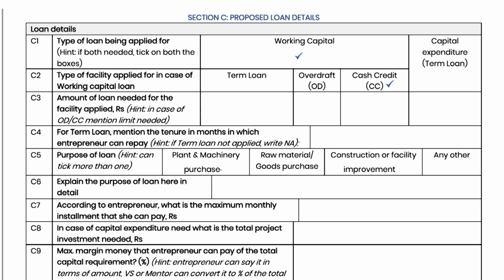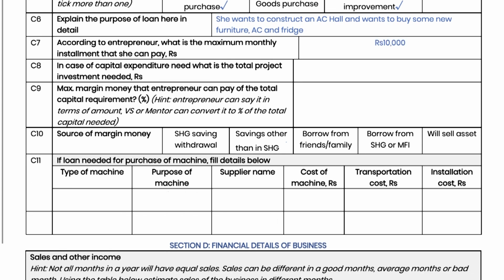In C3, fill the amount of loan needed under the appropriate head of OD, CC or term loan. In C4, mention the term for which loan is needed. This will be filled only if term loan is applied, not if CC is being applied for. In C5, tick the broad purpose of loan, and in C6, explain the loan purpose in some detail in 2 to 3 lines. In C7, fill the EMI amount as told by the entrepreneur, that she can comfortably pay. Vitt Sakhi should ask this from the entrepreneur and fill it.